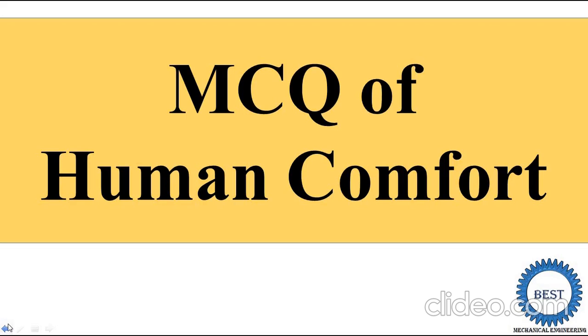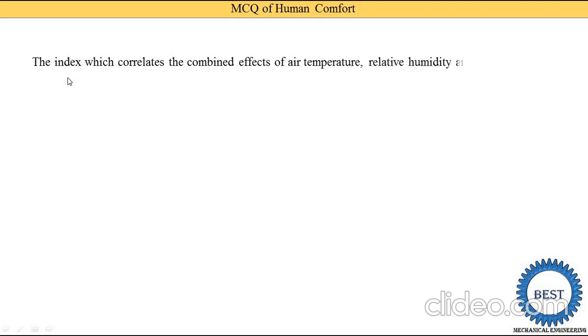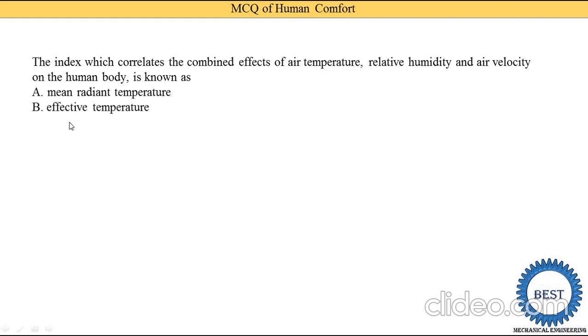In this video, I discuss the various MCQs of a human comfort chapter. Now, the first MCQ: the index which correlates the combined effect of air temperature, relative humidity, and air velocity on the human body is known as: option A, mean radiant temperature; effective temperature; dew point temperature; or none of these.